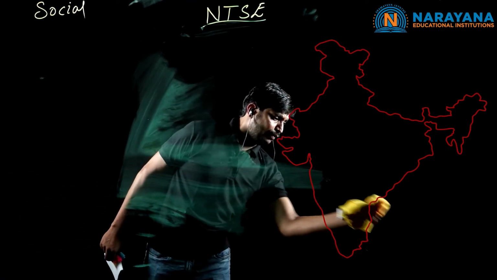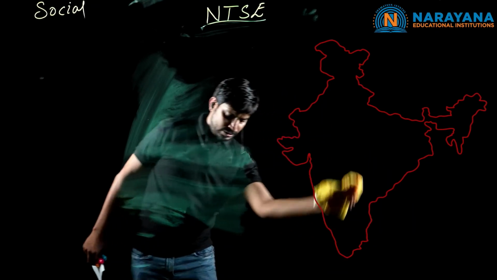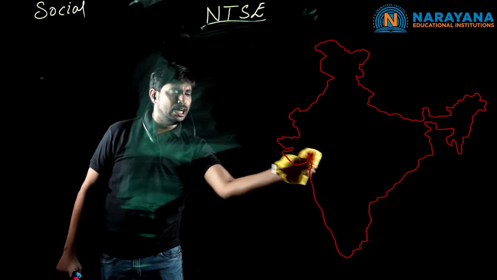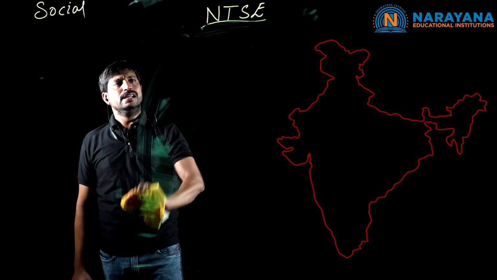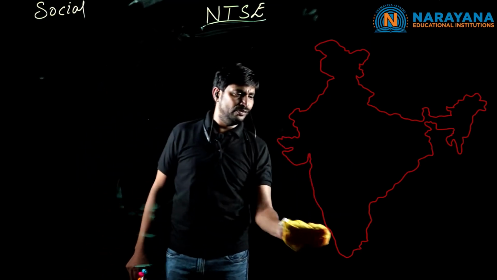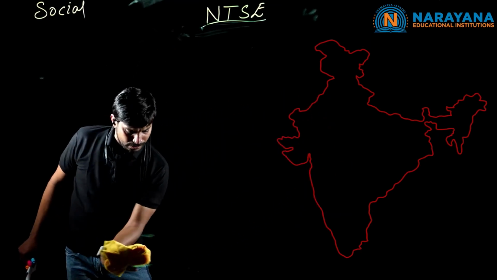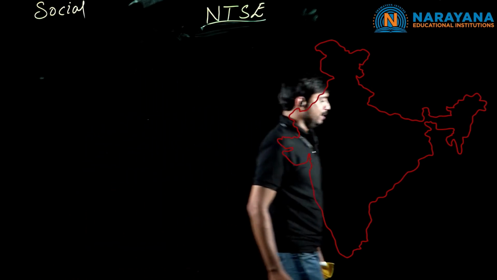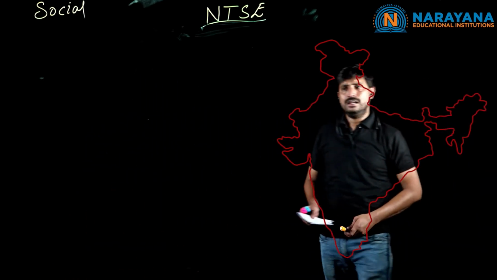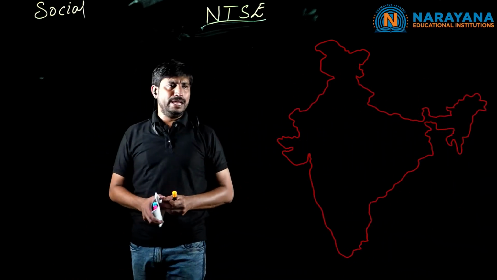What are all the tributaries of Indus? JC brothers, Jhelum, Chenab, Beas, Ravi and Satluj. These are all the tributaries of Indus. Clear? And coming to the central Indo-Gangetic plains.